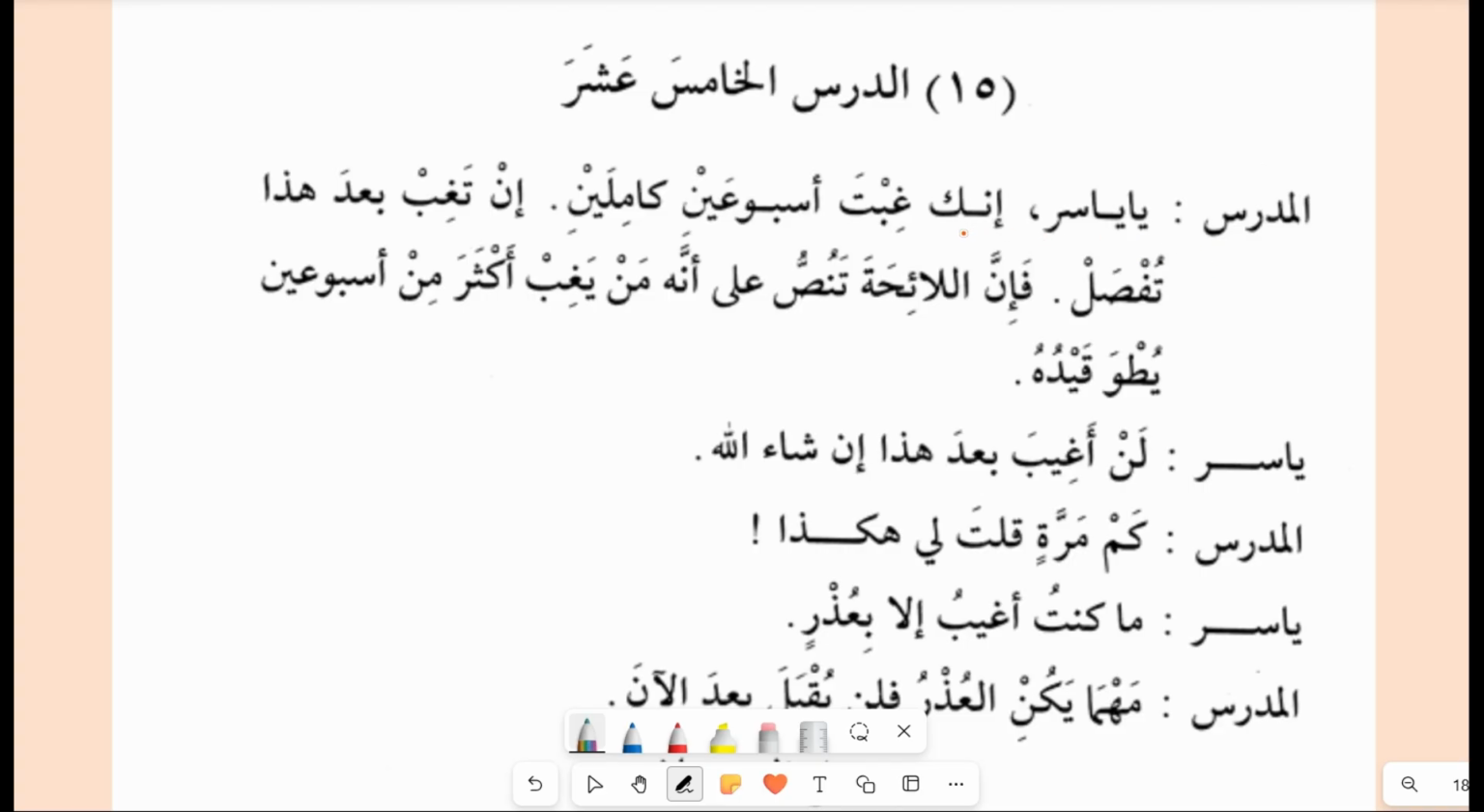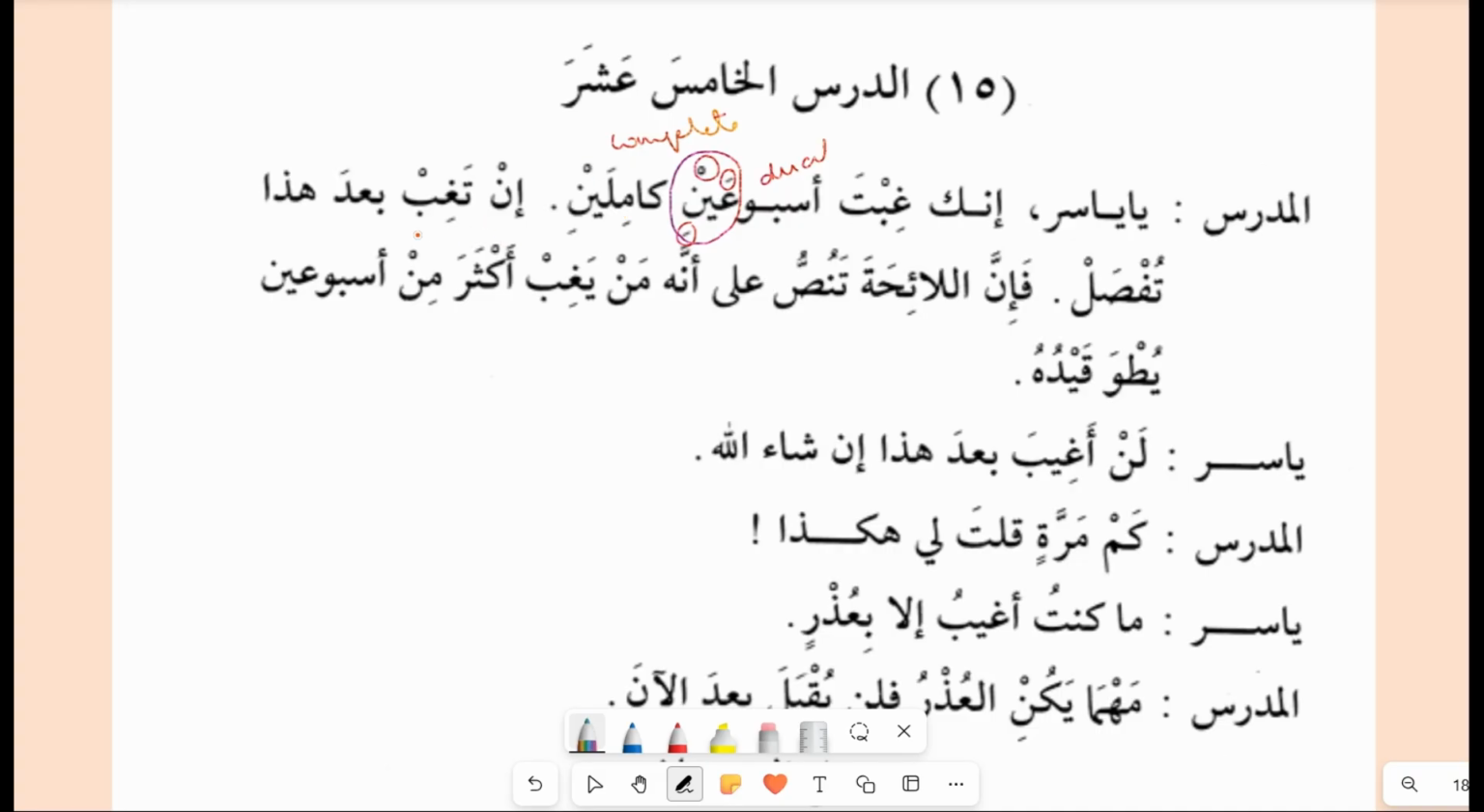Ya Yasir, innaka ghibta. This is the past tense and the damir. So usbu'ain. So what do you see in this structure? Usbu'ain, the fatha, the sukun, the kasra. So this is a dual noun, and all the proofs are there. The ya having a sukun, fatha before the ya, the kasra after the ya. That is what you learned in the previous lesson. Kamilain. This is the sifa for usbu'ain. Kamilain means complete. 2 weeks he was absent, and this is also dual following the noun before it.